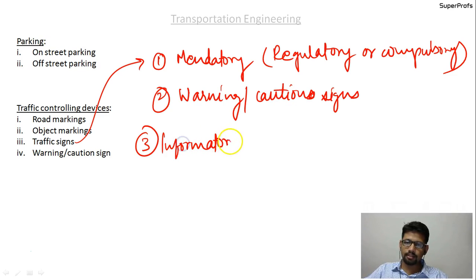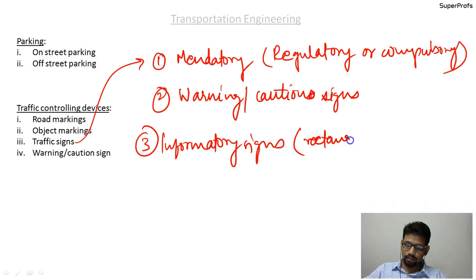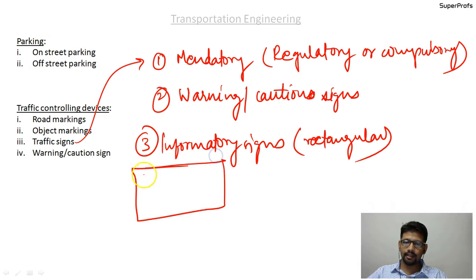Informatory signs are usually rectangular in shape. For example, there are boards. You can see that Delhi is 100 kilometers, Agra so and so kilometers.